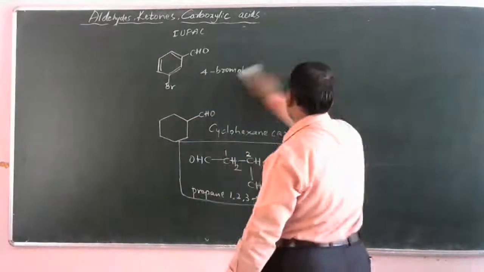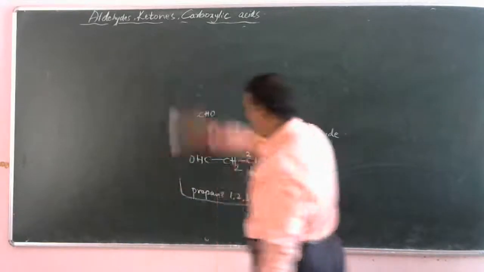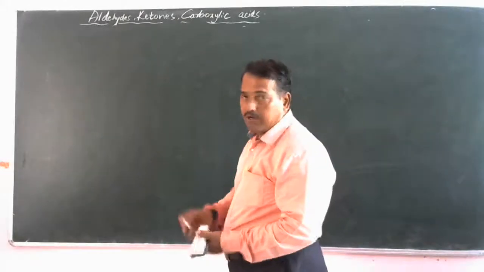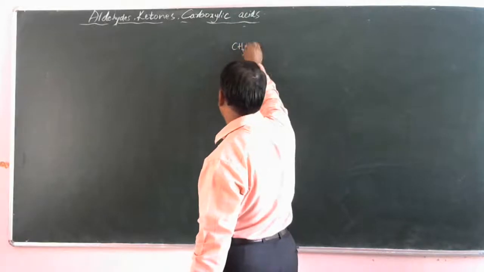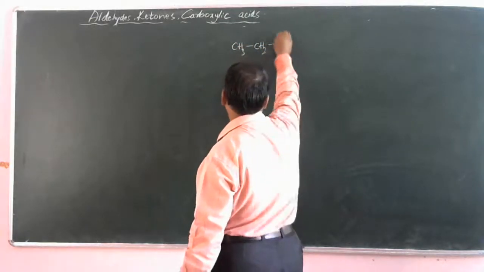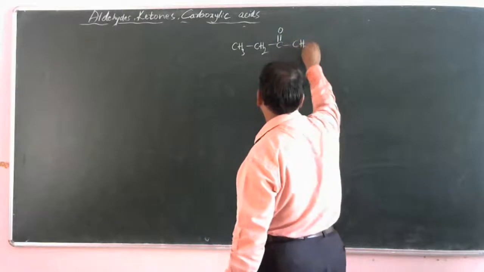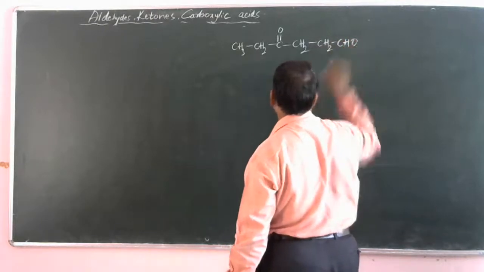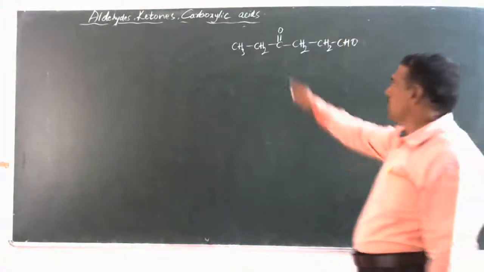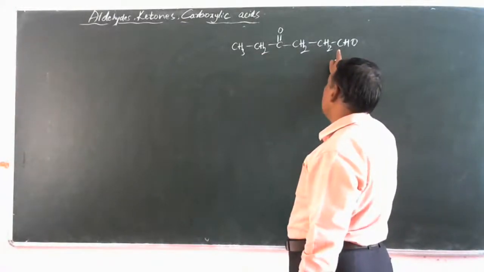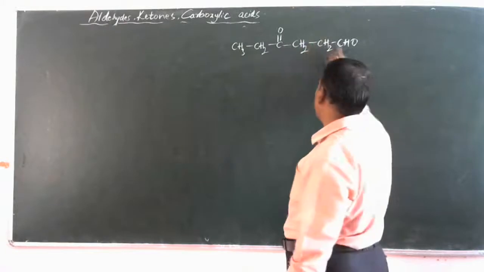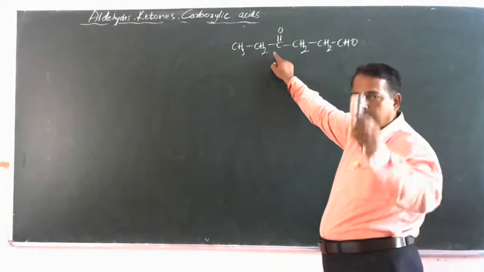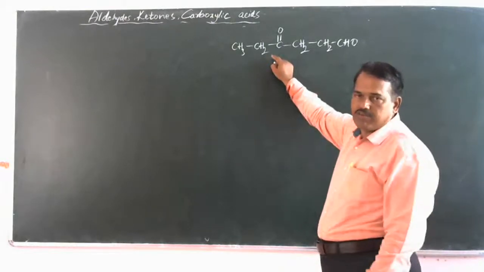See, in ketones, take one hydrocarbon which contains an aldehyde group as well as CH3, CH2, C double bond O, CH2, CH2, again CHO. See, this hydrocarbon contains 2 functional groups. One is the aldehyde functional group, another one is the ketone functional group. So you have to name it. What is its IUPAC name?